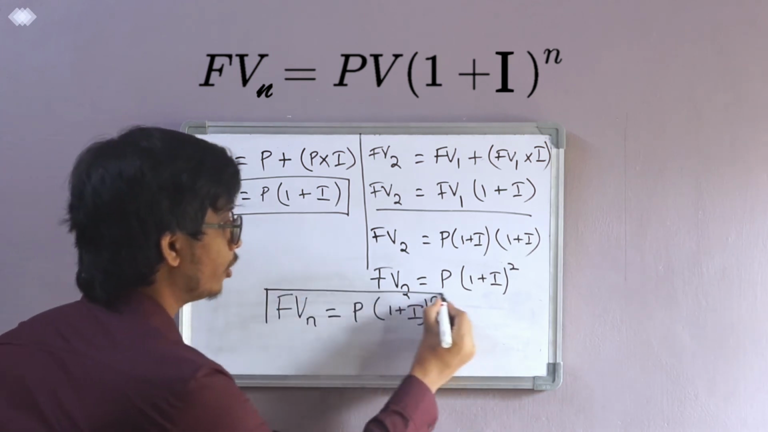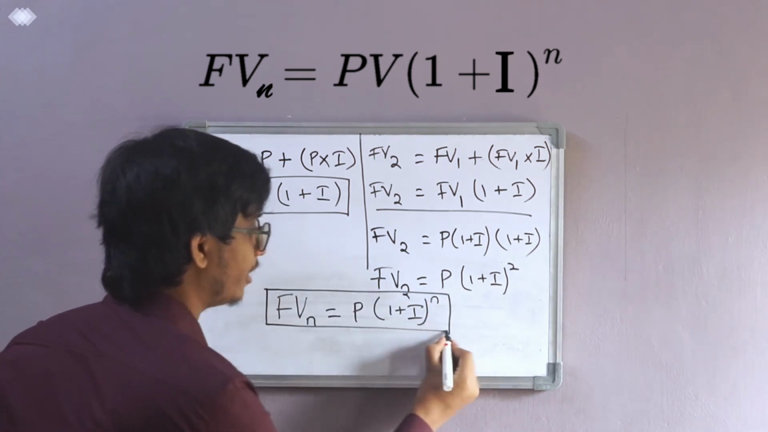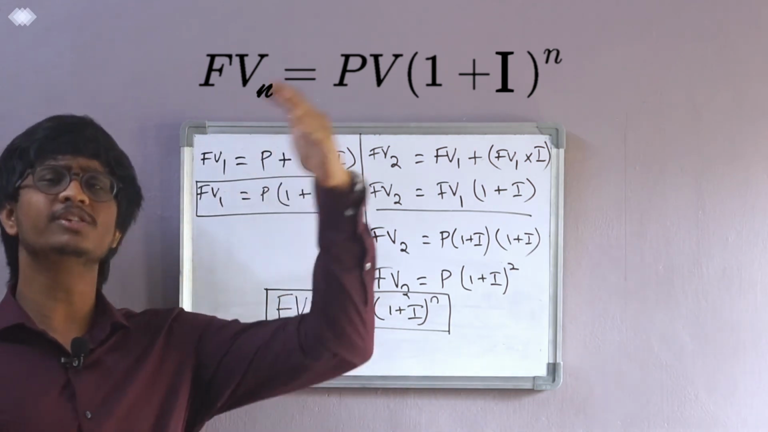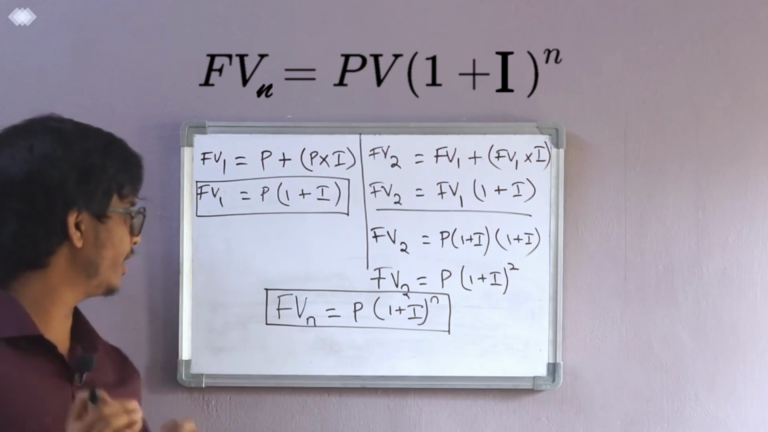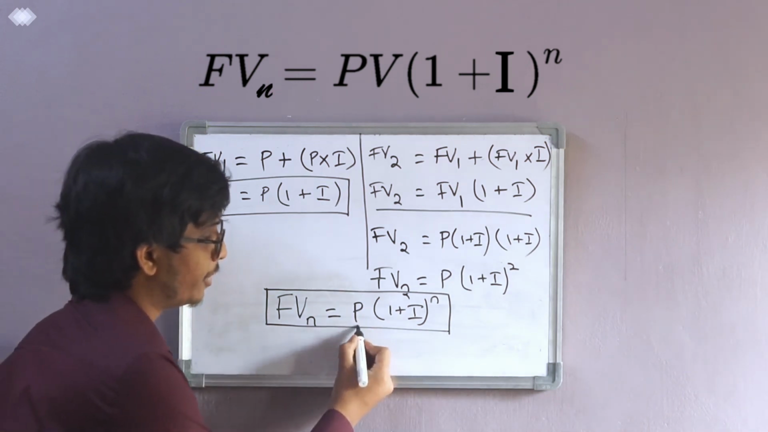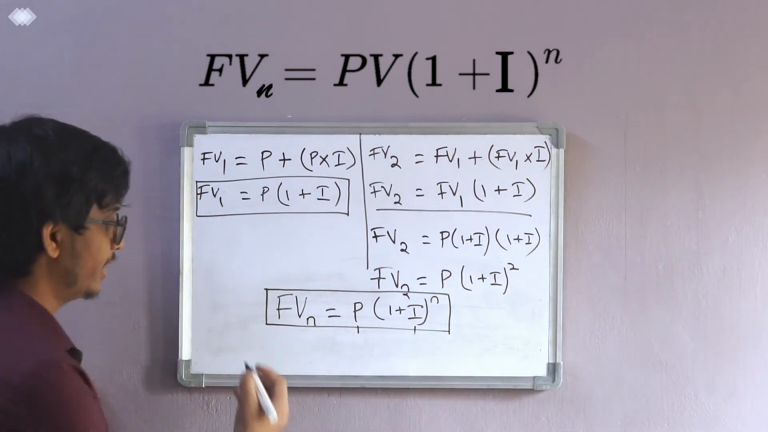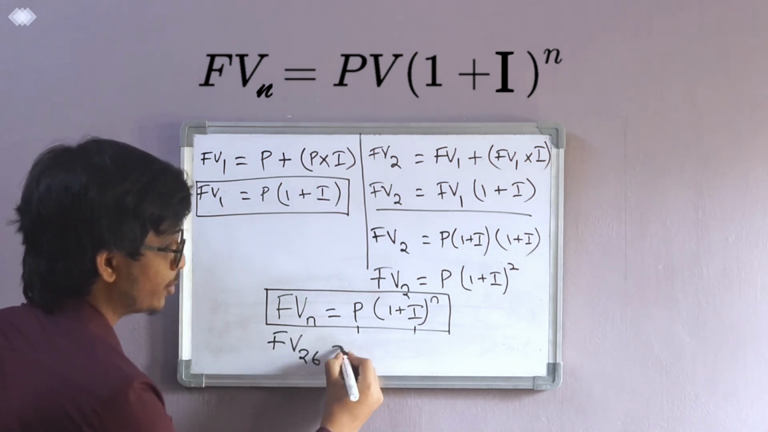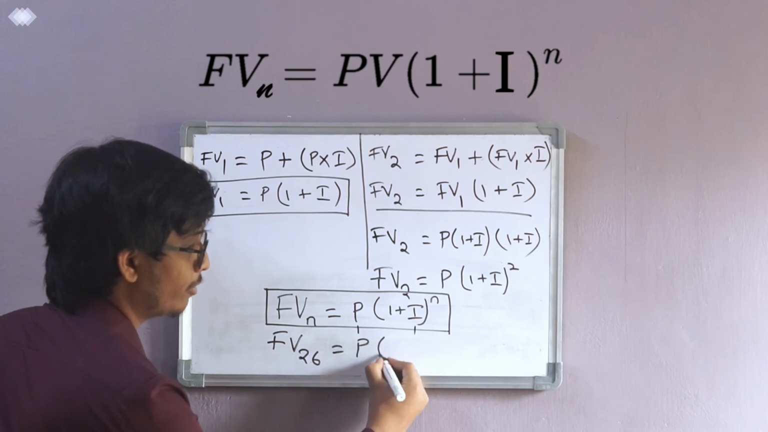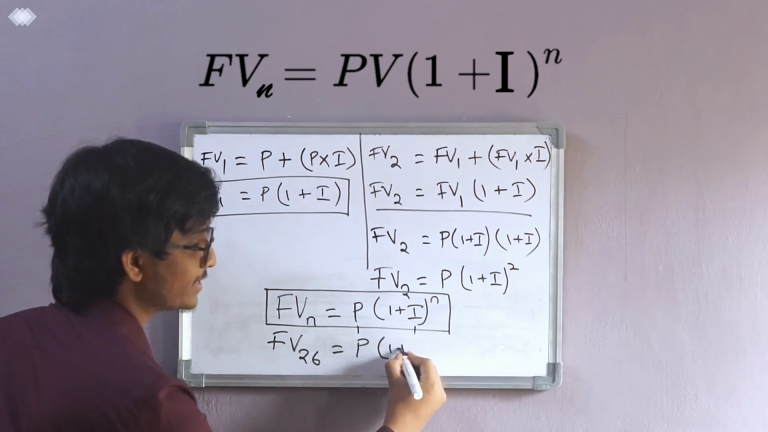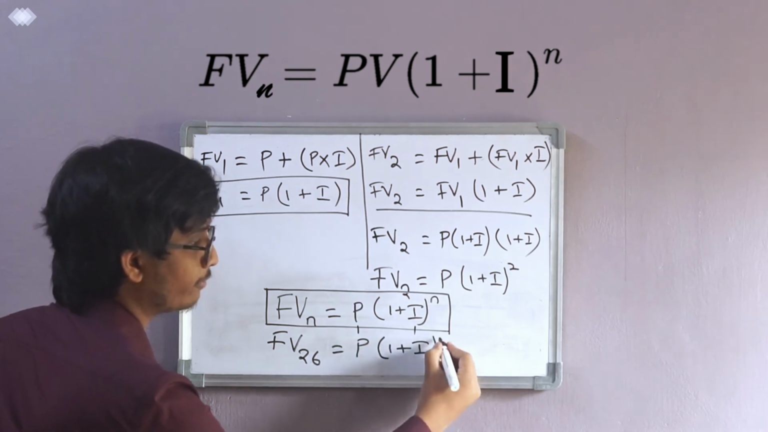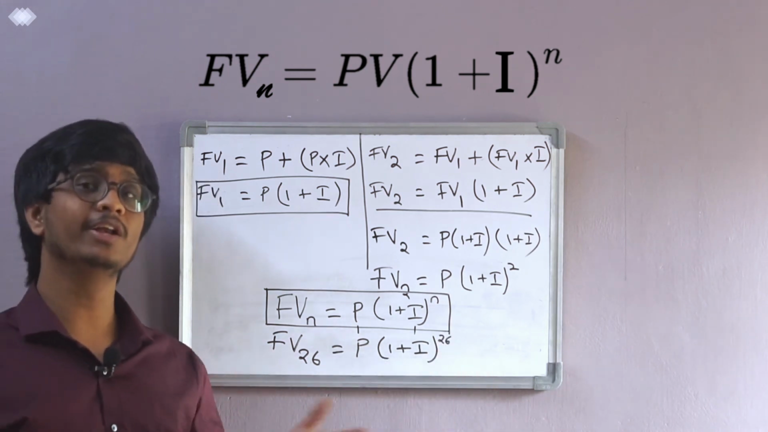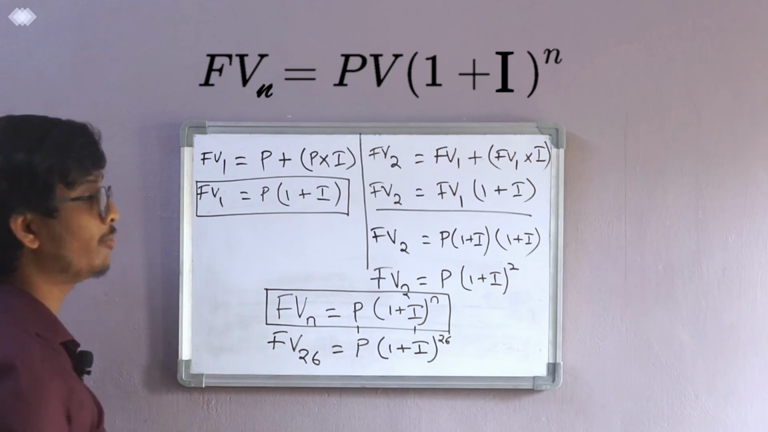If you want to know the future value of a sum at 26, you need not calculate future value 1, 2, and so on till the 25th. You only need to know the present value and the interest. Future value of 26 equals present value into (1 plus I) whole to the power of 26. So here you need not calculate future value 25. That's how the formula is derived.